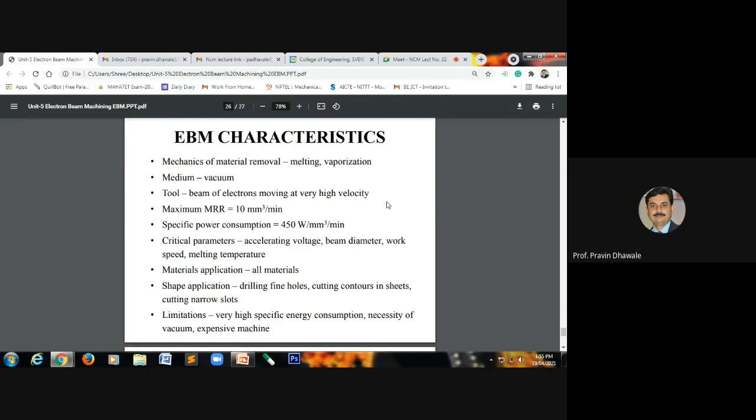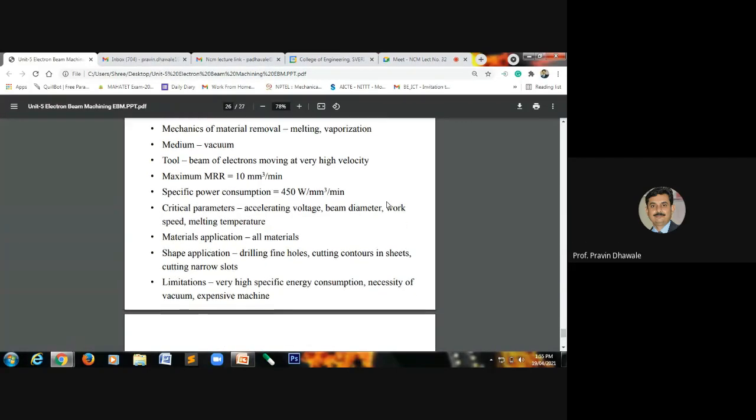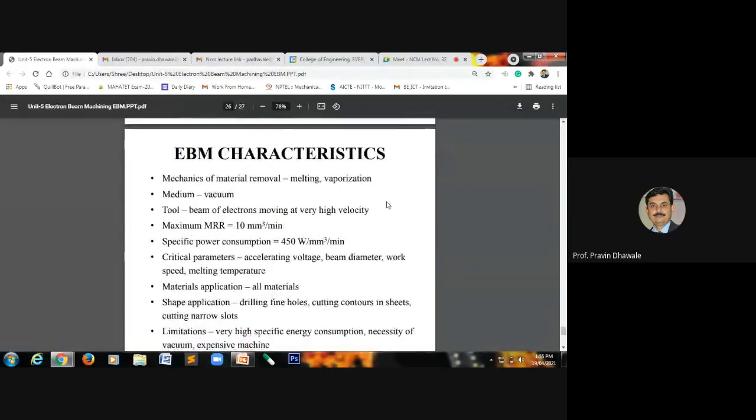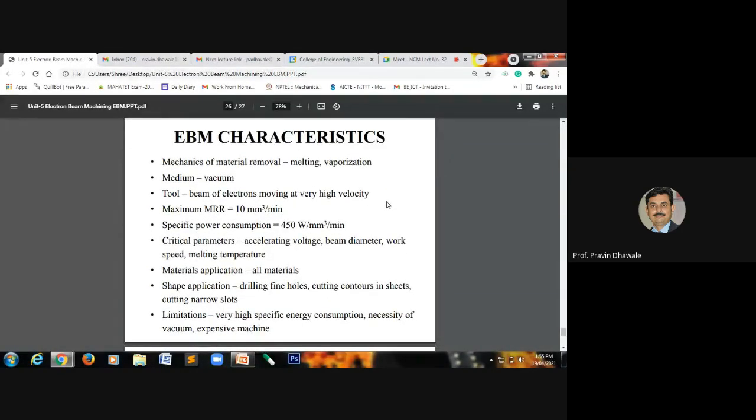But what are the limitations of this process? We require high power consumption. It must require a vacuum, and the operating cost of this machining process is expensive. So I think this will be the last slide focusing on electron beam characteristics. Write down each and every point on this slide. So that will give the overall summary of this electron beam machining process.